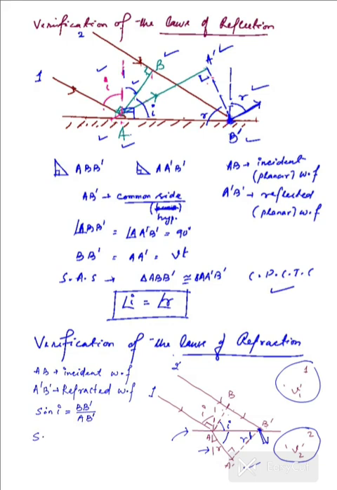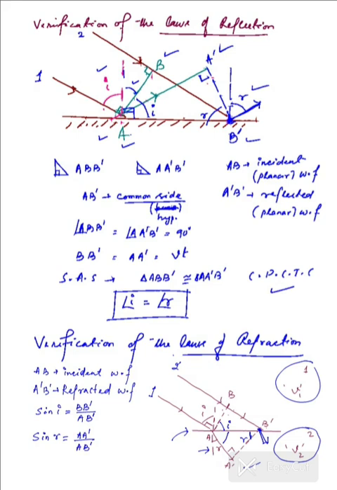And the sine of the angle of refraction on the triangle below, that is AA prime B prime, is equal to the perpendicular again, which for the angle R is AA prime, over the hypotenuse, which is again the common side AB prime.